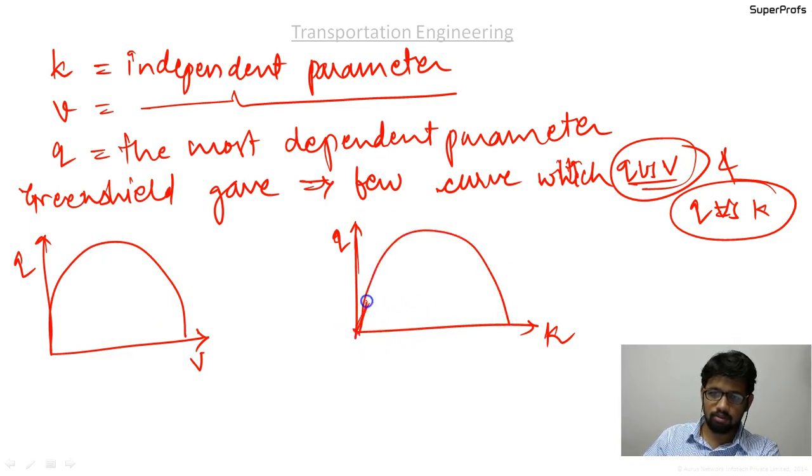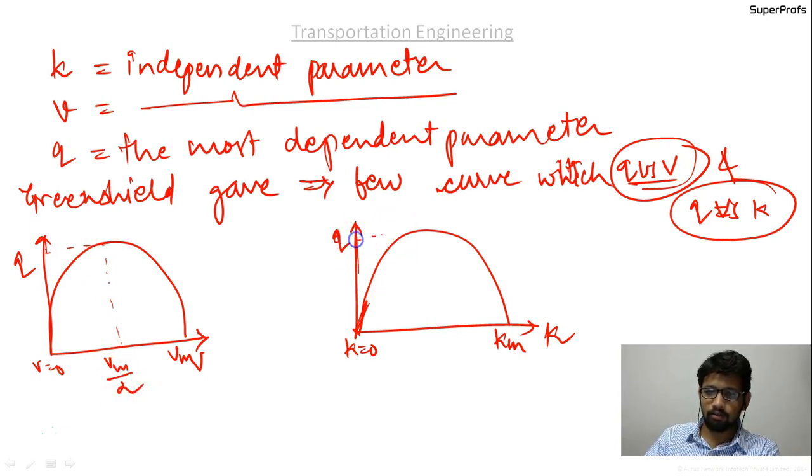Here v is equal to 0, v equal to v max, k equal to 0, k equal to k max. What happens is that for q max, the v value is v max by 2. Again, at q max, the k value is k max by 2.